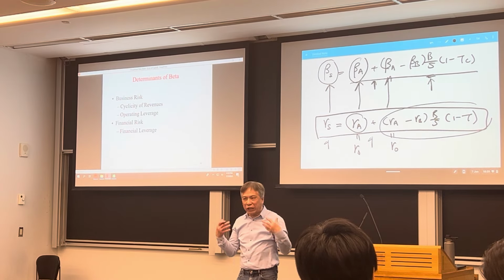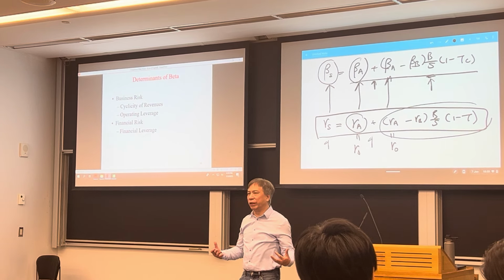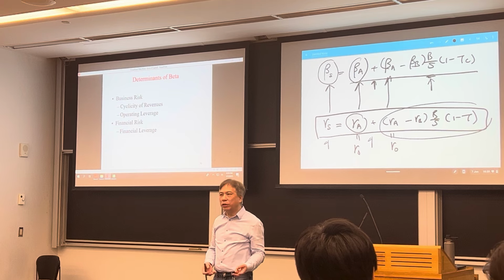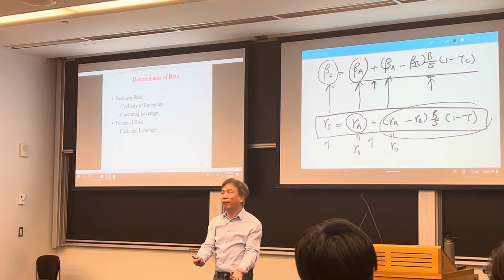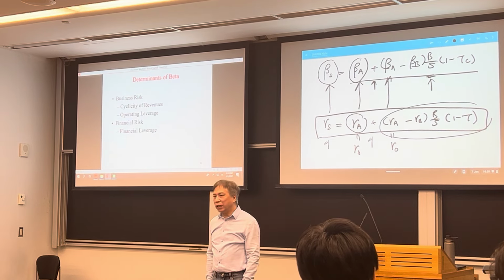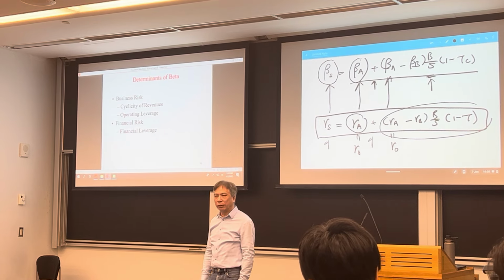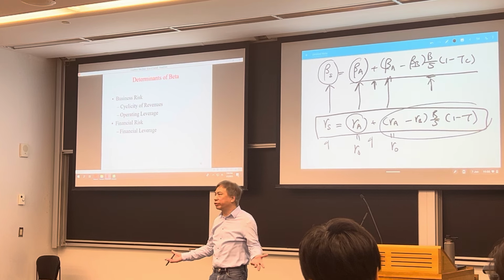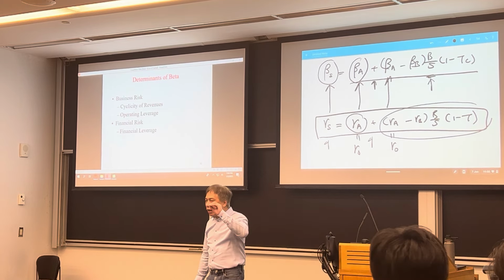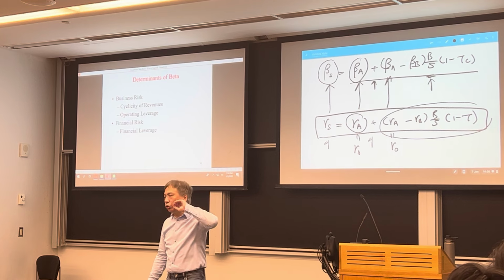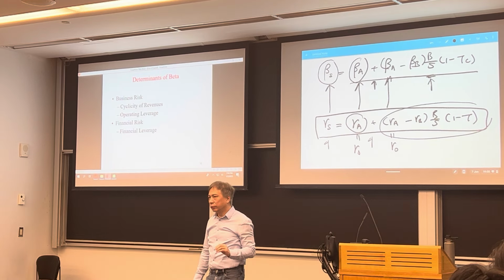If you use a lot, then you have a higher risk, because if I have a fixed cost of $2 million, even if I have no sales, I still have to pay $2 million. But if I don't use fixed cost, then if there's no sales, I don't need to pay the $2 million. I don't need to hire any labor because there's no sale, right? So operating leverage is measured by the amount of fixed cost used in your production.